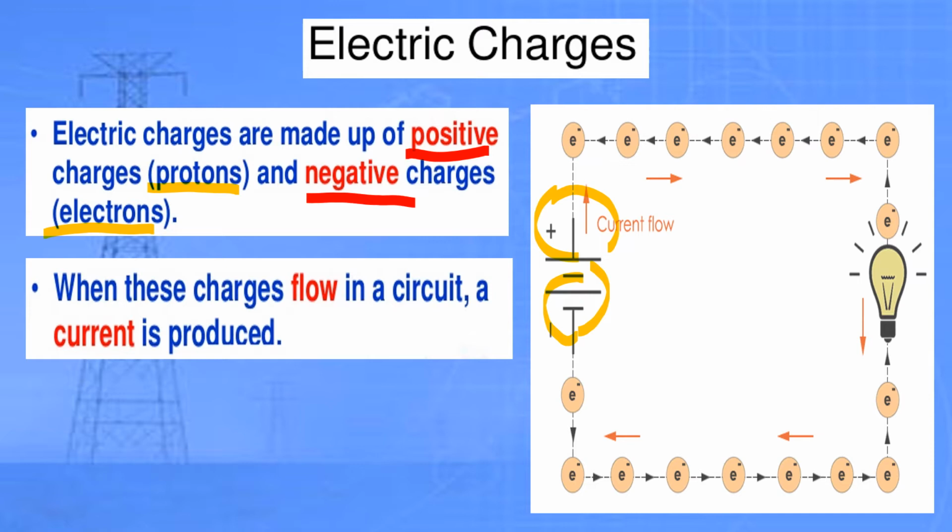And charges always flow from the positive side of the battery to the negative side of the battery. You can see these red arrows, they show the movement of the charges. And when these charges flow in a circuit, this is known as a current. Current is produced which helps to glow a bulb.